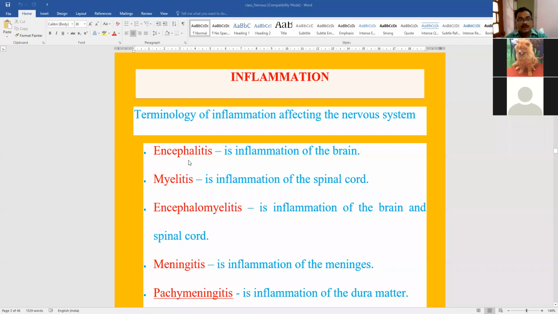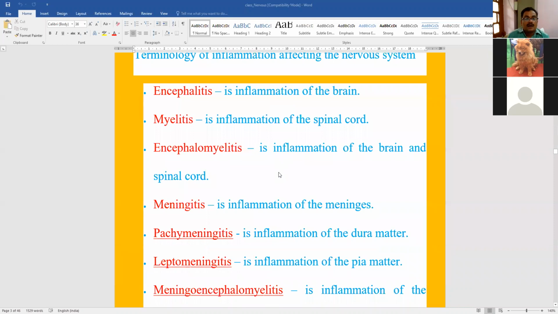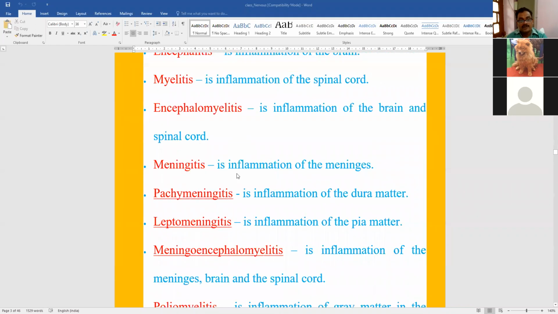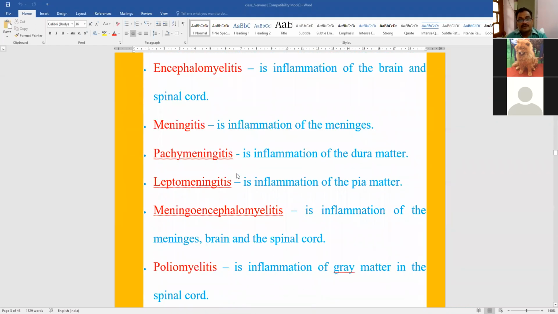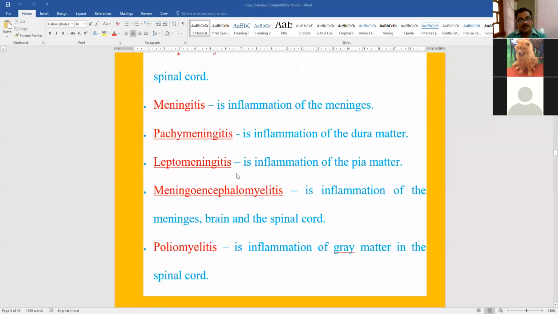And we have also discussed the inflammatory condition of the brain. As you know, the brain is called as encephalon. So encephalitis is the inflammation of the brain. Myelon stands for spinal cord. So myelitis is the inflammation of the spinal cord. Encephalomyelitis, it is the inflammation of brain and spinal cord. Meningitis is inflammation of the meninges. Pachymeningitis is inflammation of the tough layer of the meninges, that is the dura mater. Leptomeningitis is inflammation of the pia mater.